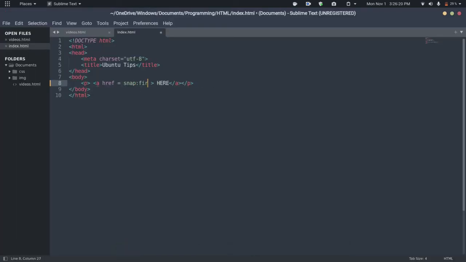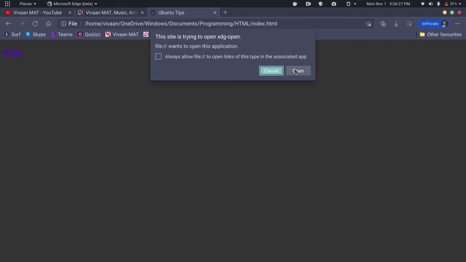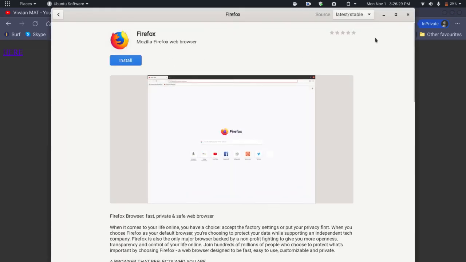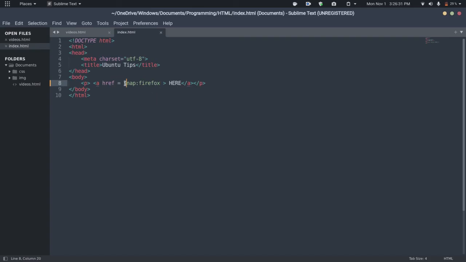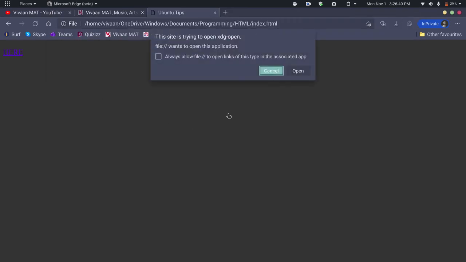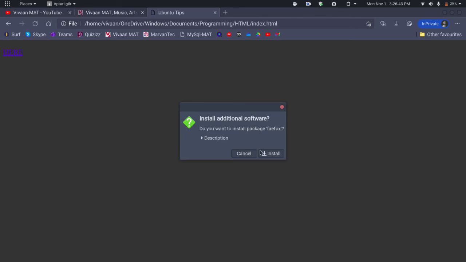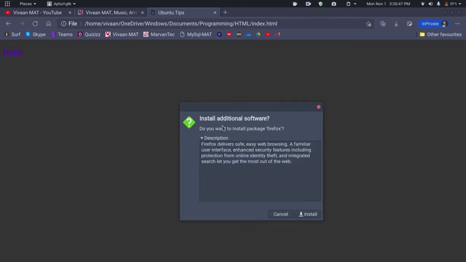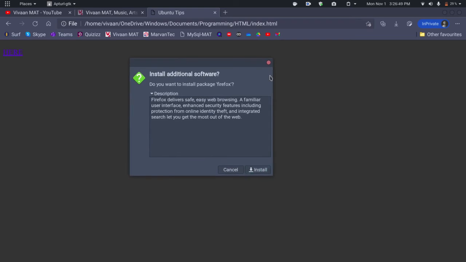Let's change the application to Firefox. Okay, then you can see the Snap Store opening with Firefox, and now replace snap with apt. Here you can see the apt package installer dialog box. Okay, I think I haven't refreshed it. Here you can see install additional software. Do you want to install package Firefox? Here if you click on install, Firefox will be installed.